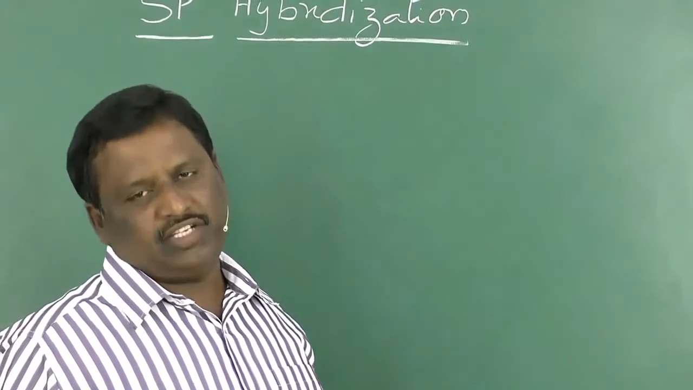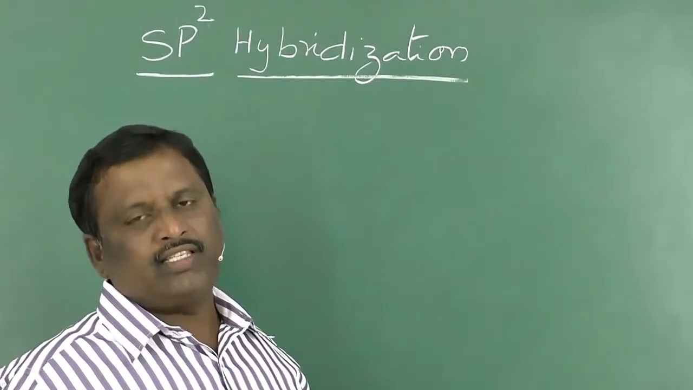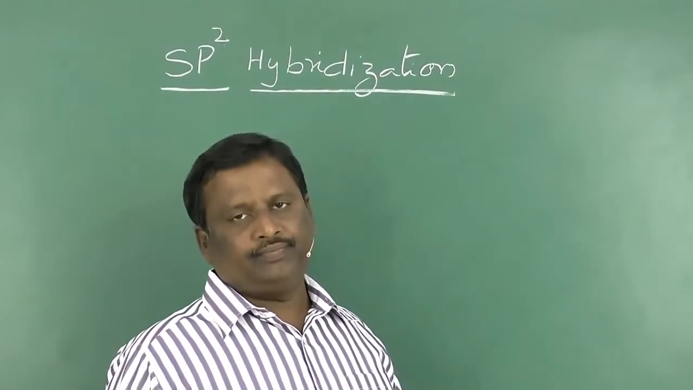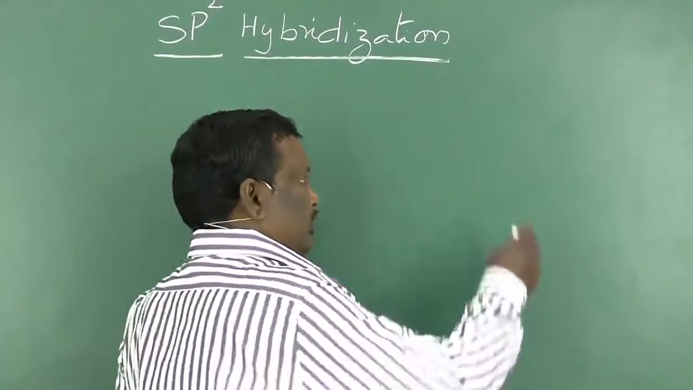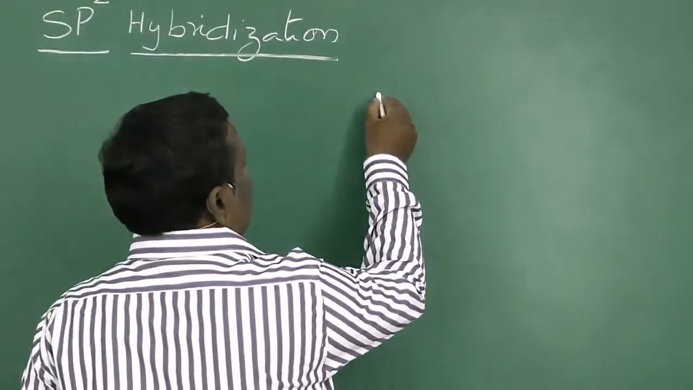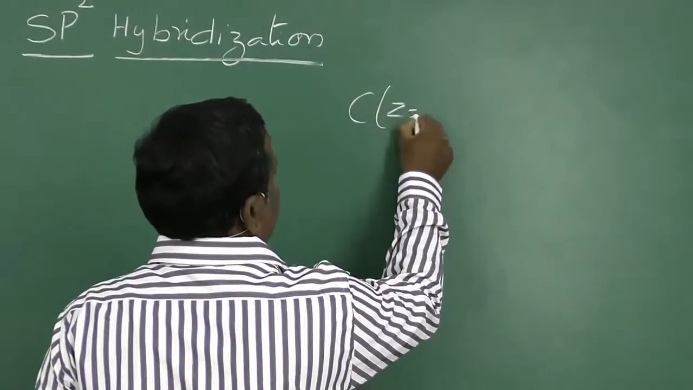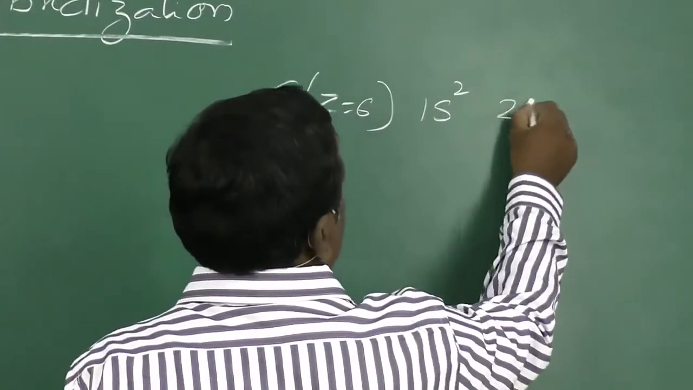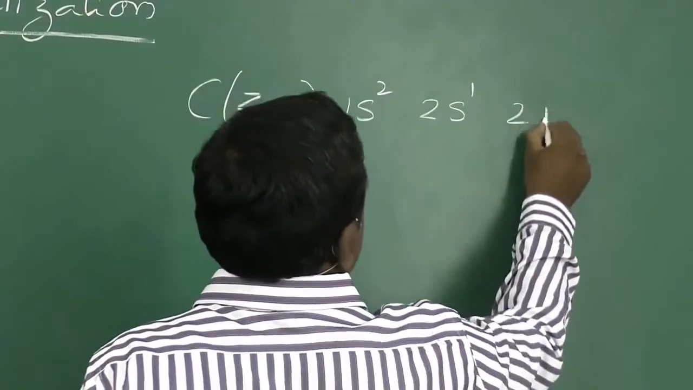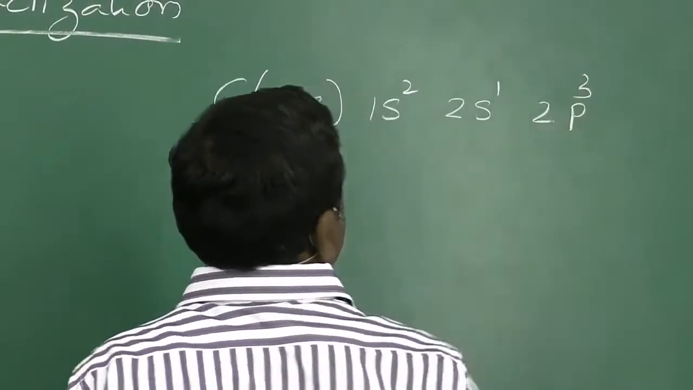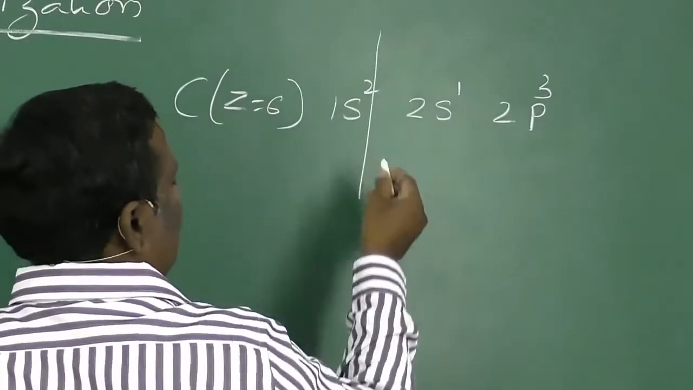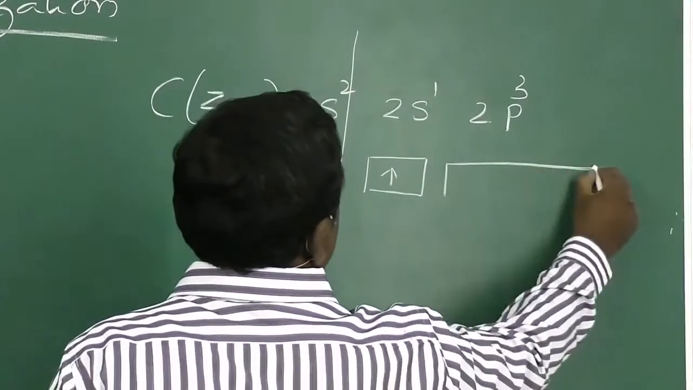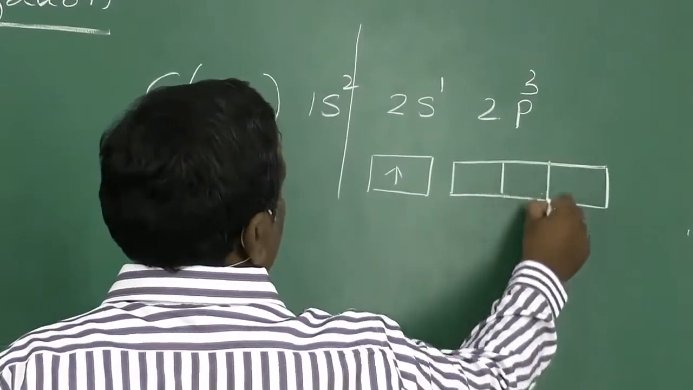sp2 hybridization. This is the second type of hybridization in which carbon is involved. We know that the electronic configuration of carbon in its excited state is 1s2, 2s1, 2p3. That is, in the valence shell of carbon, we have 1 electron in 2s orbital and 3 electrons in 2p orbital.